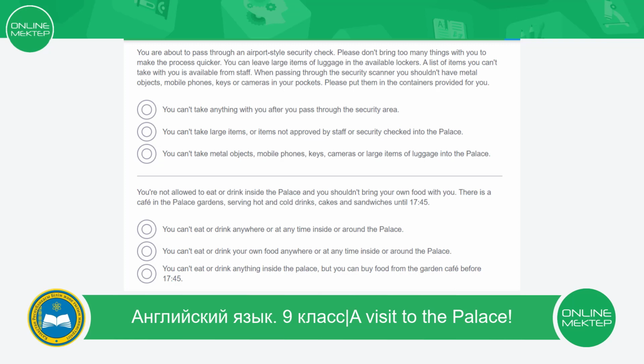When passing through the security scanner, you shouldn't have metal objects, mobile phones, keys or cameras in your pockets. Please put them in the containers provided for you.